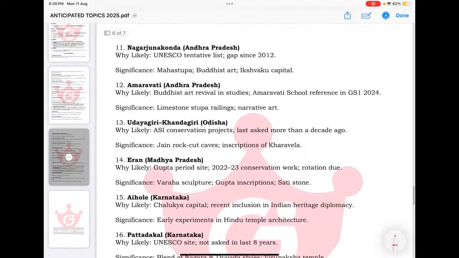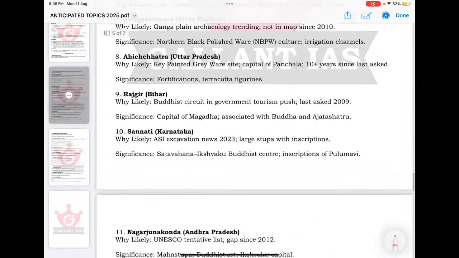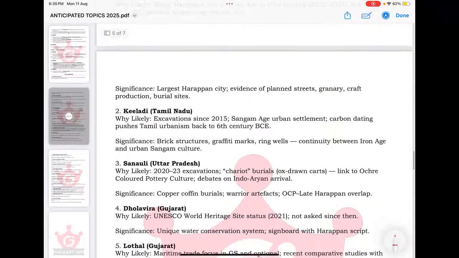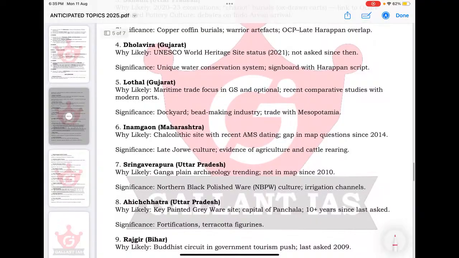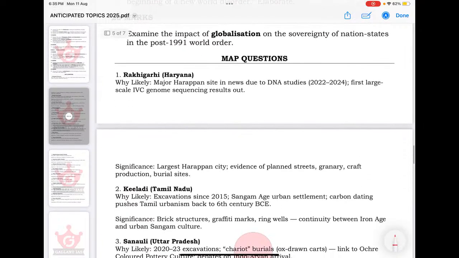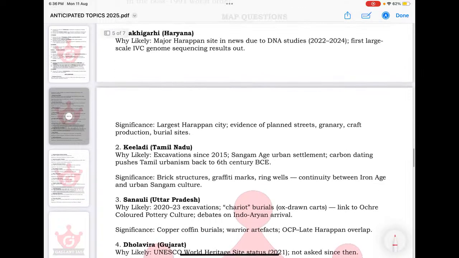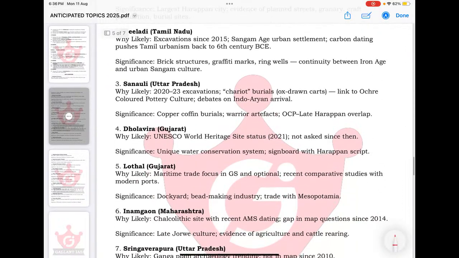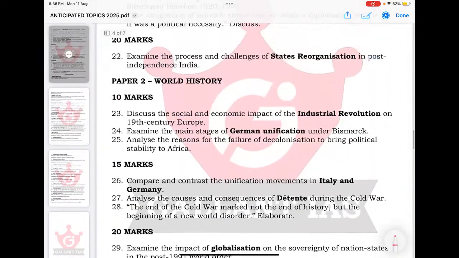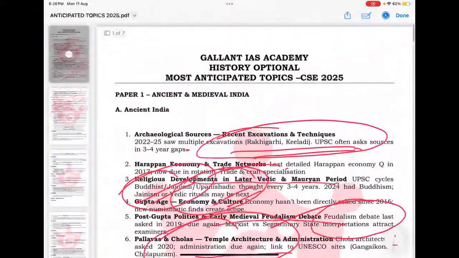What I said is that these are just 20 sites I am sharing. You might have already prepared a list of sites to be covered. Make sure that on a plain map of India, you locate these sites. There itself, write some points on its location or its cultural and historical significance. Especially the historical and cultural sites that have been in the news over the last 1.5 years, you shouldn't miss them.